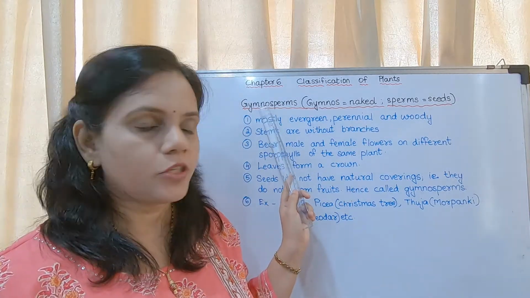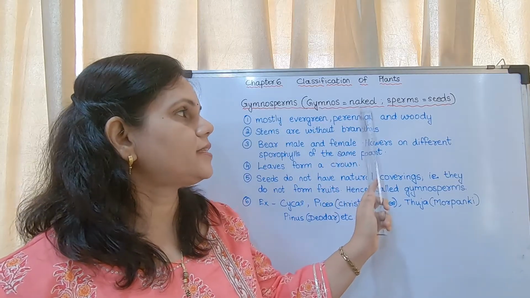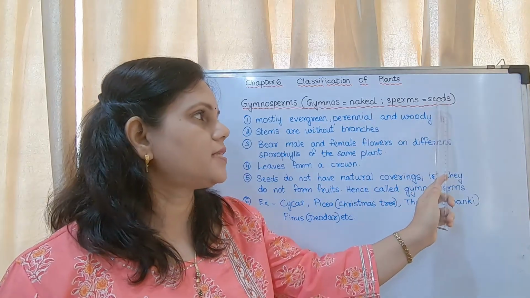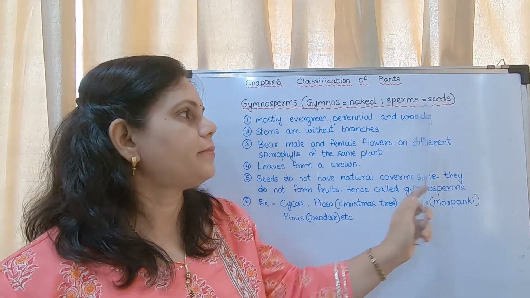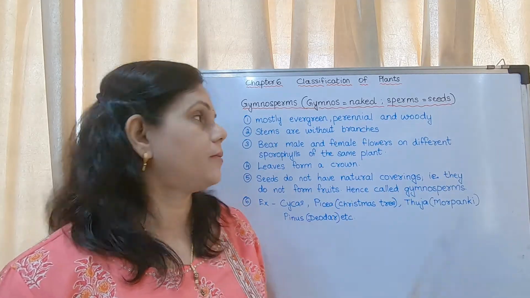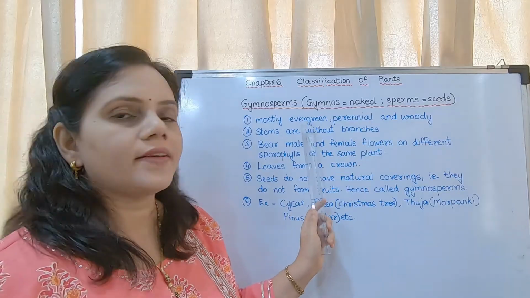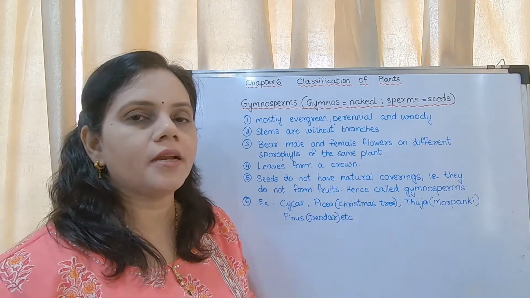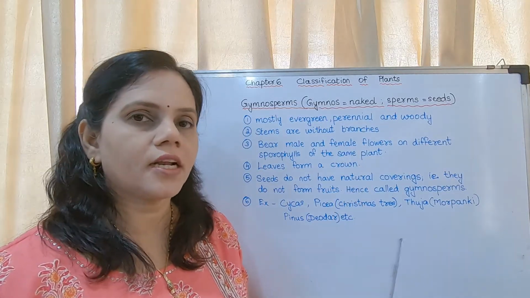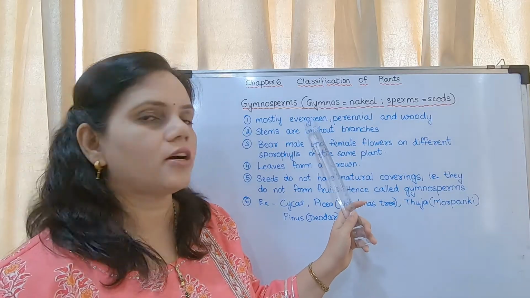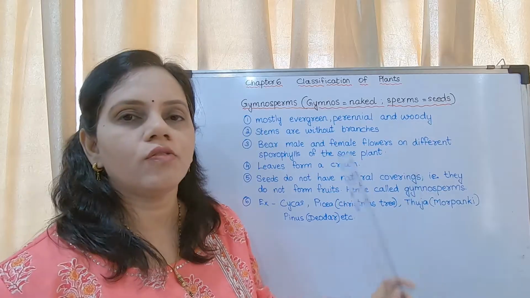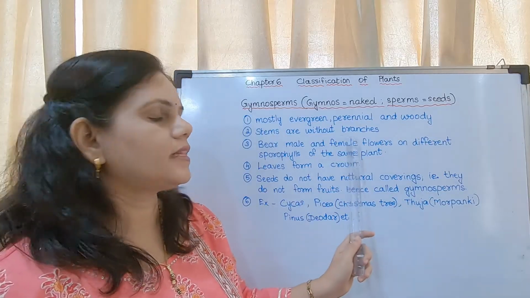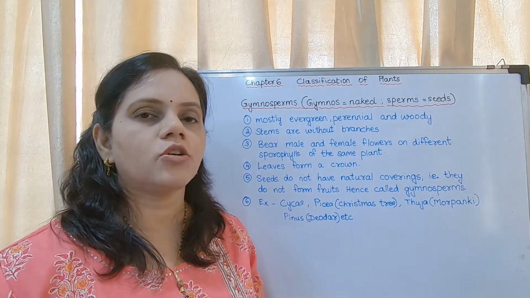Characteristics of gymnosperms. Gymnos means naked, sperms means seeds. That is the meaning of the name gymnosperms. That means their seeds are open. They are mostly evergreen. Perennial. Perennial means they can flower the year long. Okay, they can form flowers. They are evergreen for the complete year, and they are woody. Stems are without branches, just like coconut tree.